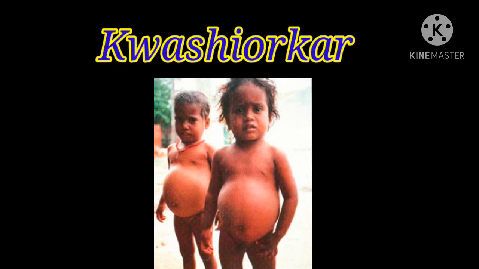The first one is kwashiorkor. It mostly affects children between 1 to 5 years of age. That is, the diet contains only carbohydrates but lacks proteins. Clear? The diet contains only carbohydrate but protein is absent.